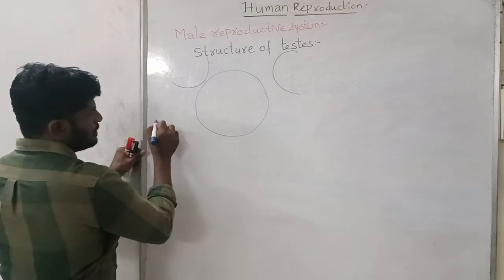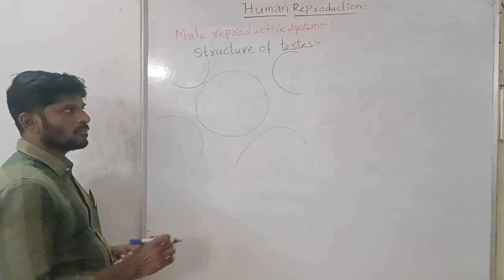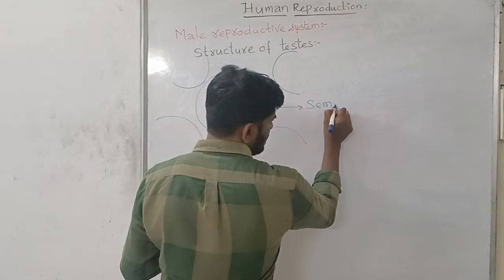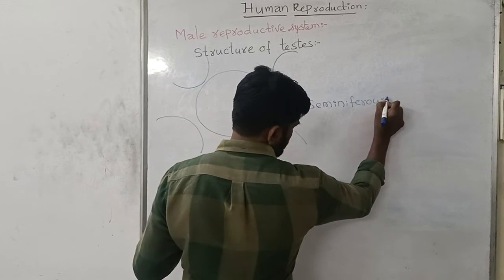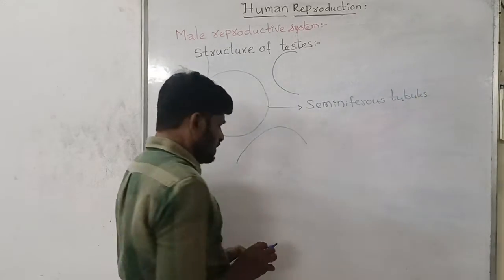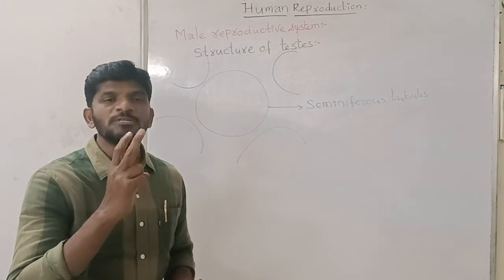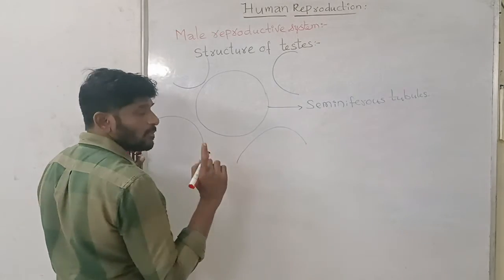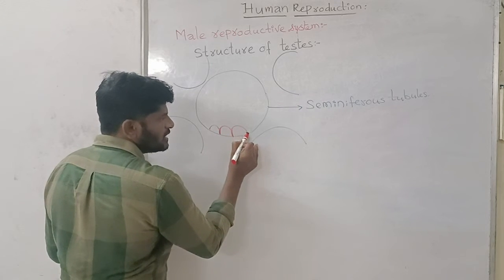These are the seminiferous tubules. Each seminiferous tubule is lined by two types of cells. This is the wall of the seminiferous tubule, which is lined by two types of cells. One type is the male germ cells.